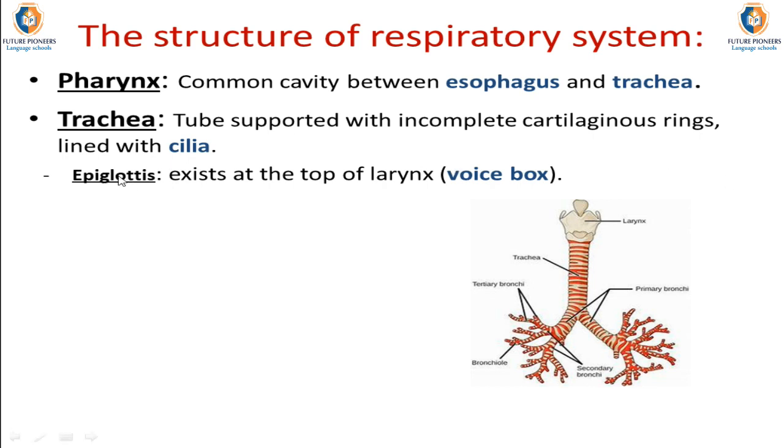So it is a very important structure which prevents food from entering the trachea during the swallowing process. At the top of the trachea is the larynx, or voice box. It is called the voice box because our voice is produced through the larynx.